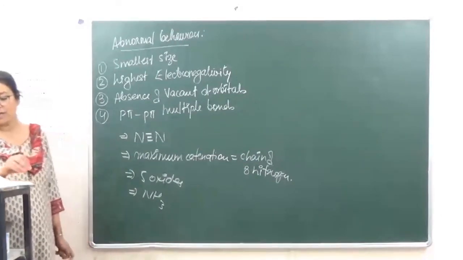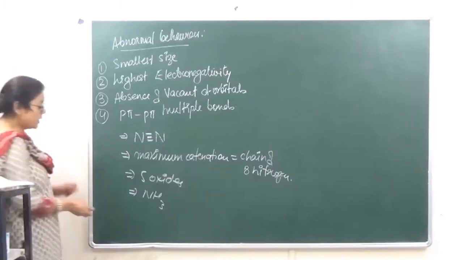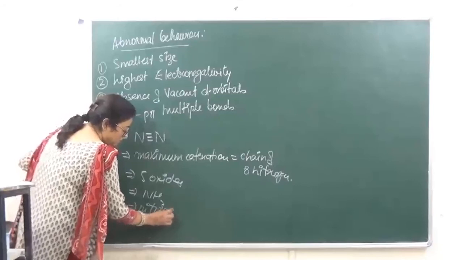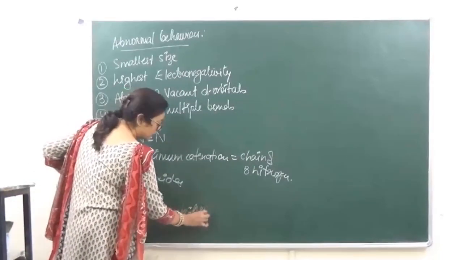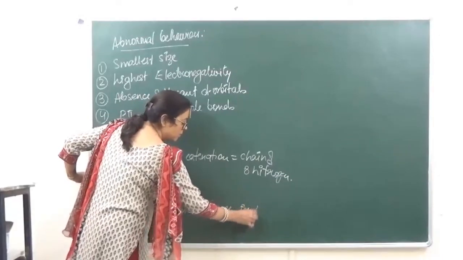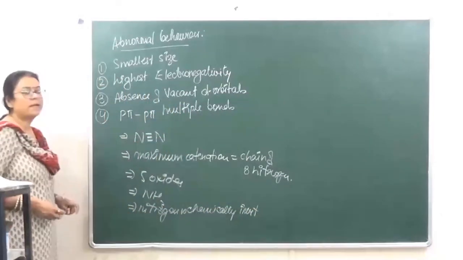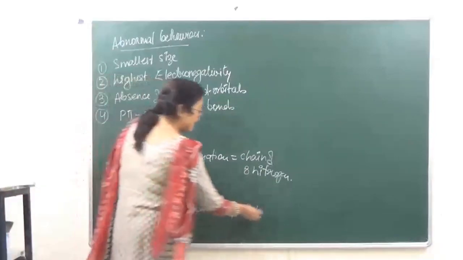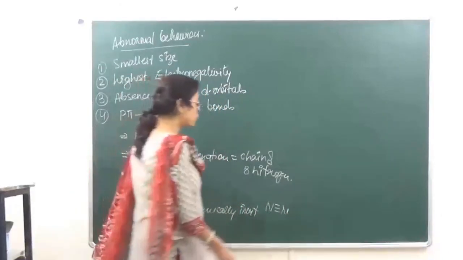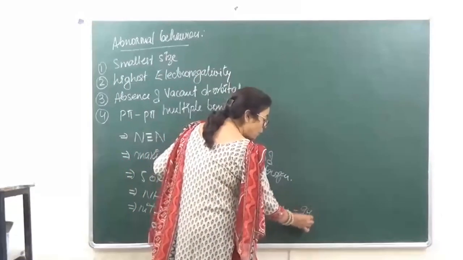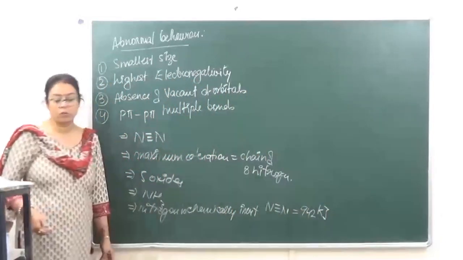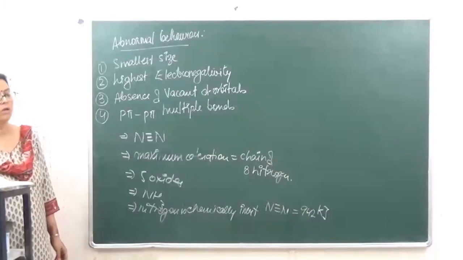ठीक है? फिर we say that nitrogen is chemically inert. Why? Because it has a triple bond, because of which it has a very high bond dissociation energy of approximately 942 kilojoules per mole.